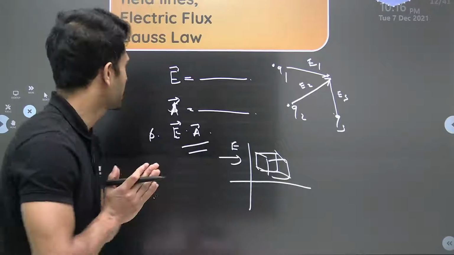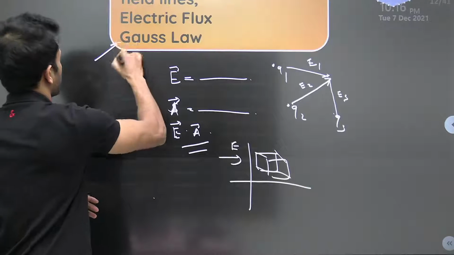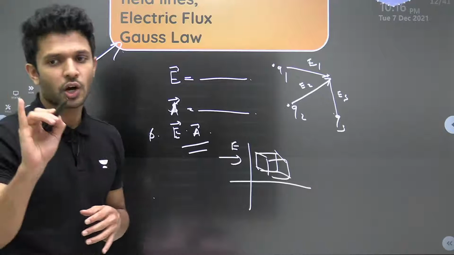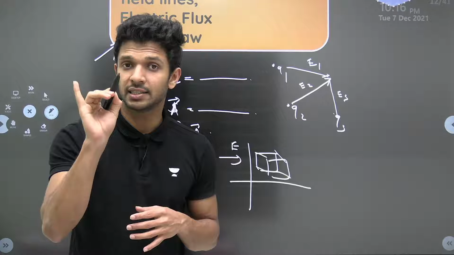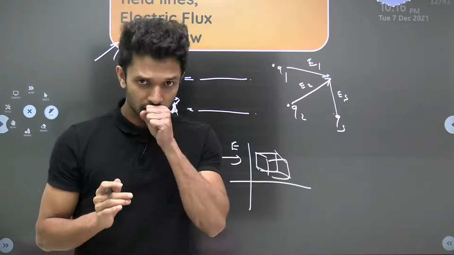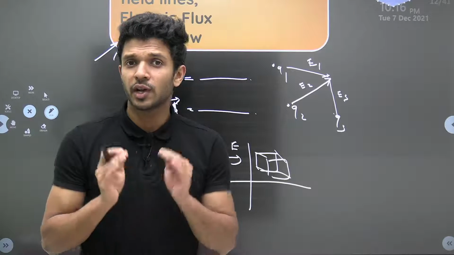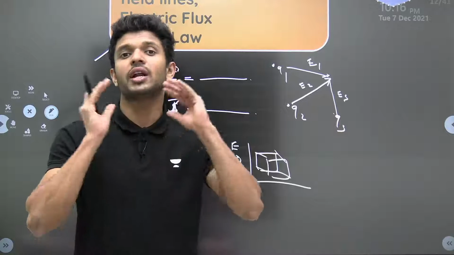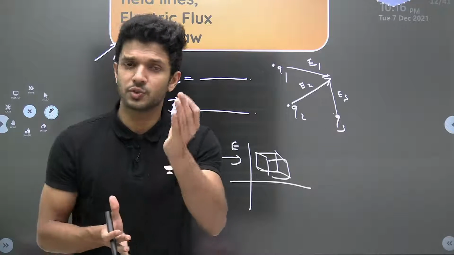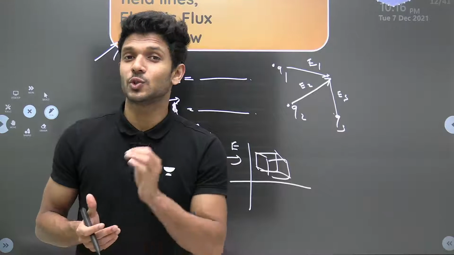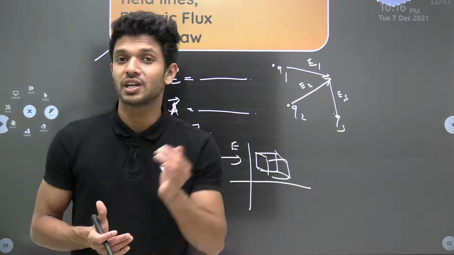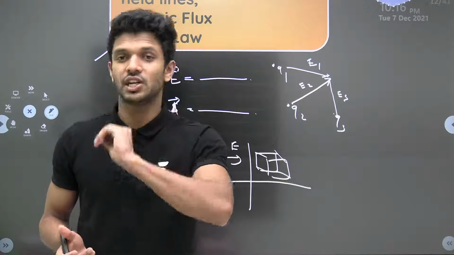Fine. Okay. Yes. Now, Gauss law, without telling, you all know how important this particular Gauss law is. What is said in Gauss law? Gauss law tells that if you have a closed surface, which we call a Gaussian surface, the total flux lines associated with that Gaussian surface is 1 by epsilon 0 times the charge enclosed.